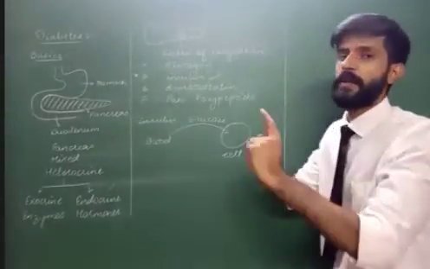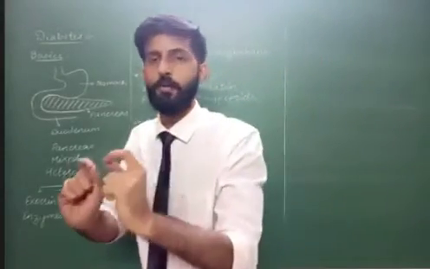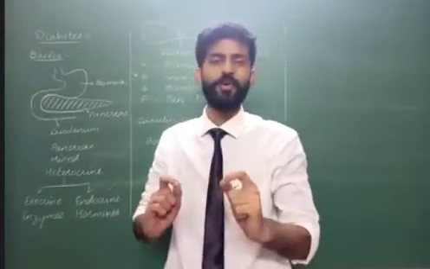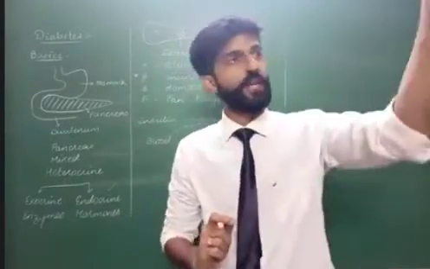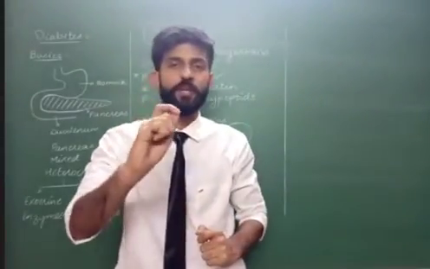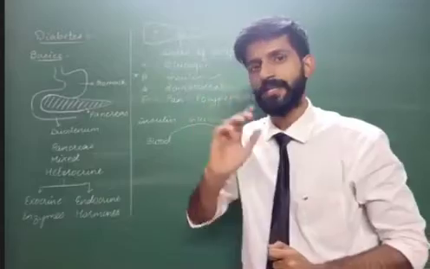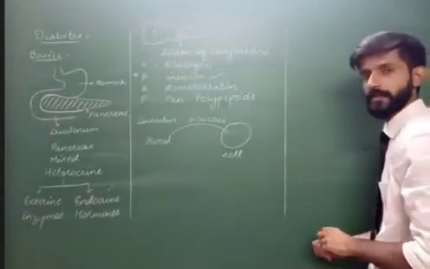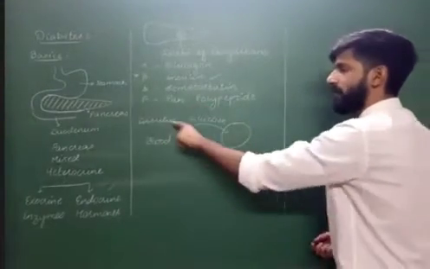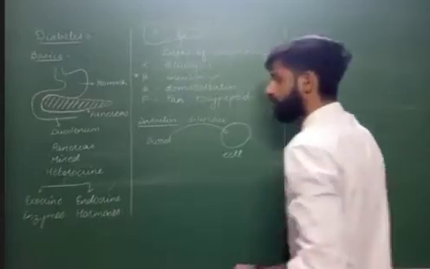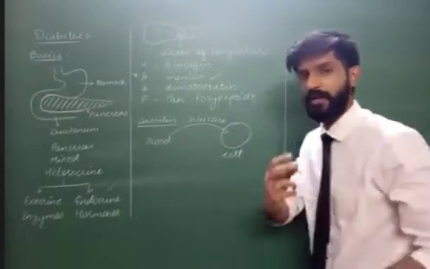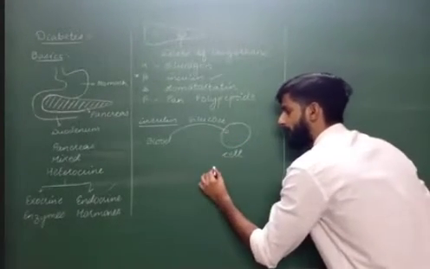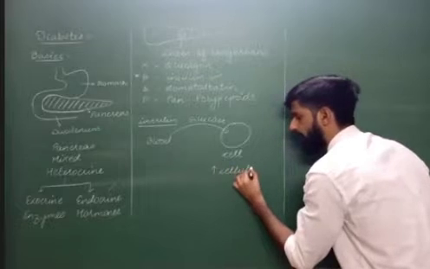And then cell will break down glucose inside the cytoplasm and inside the mitochondria. Since our school days, we all know the fact that mitochondria is powerhouse of the cell. So with the help of oxygen that we breathe, glucose is further oxidized. It is further broken down so as to release energy. But in order to get that energy, we need glucose to enter into the cell. And the glucose is brought into the cell with the help of insulin. So what is insulin doing? In two different styles, I can say insulin is increasing the cellular uptake of glucose.